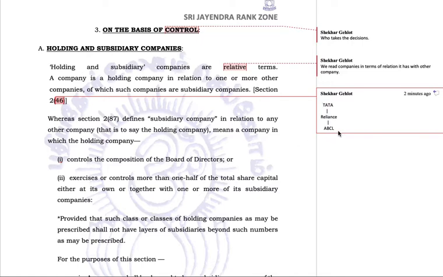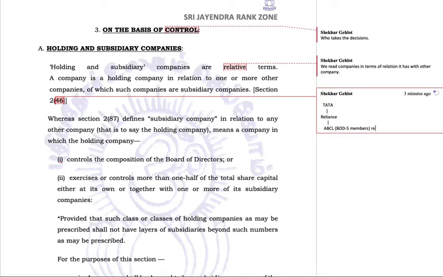Now we all know that a company is run by the board of directors. So now ABCL has a board of directors, BOD, let us say in short form, which has 5 members. Now how can Reliance control the composition of the board of directors?